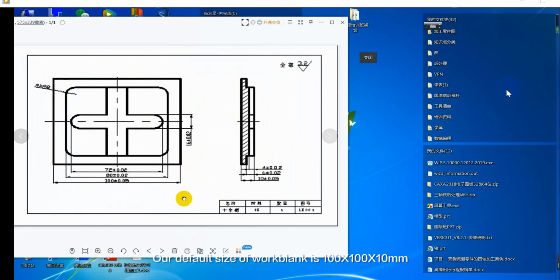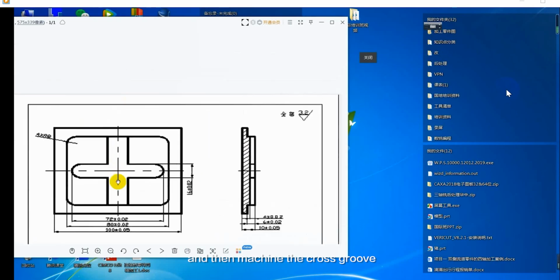Our default size of work blank is 100 × 100 × 10 mm. Choose the plane vise as the fixture. When clamping the workpiece, pay attention that the upper surface shall be 6 mm higher than the plane vise. Use an end milling tool with a diameter of 10 mm to machine the convex plate firstly, and then machine the cross groove.